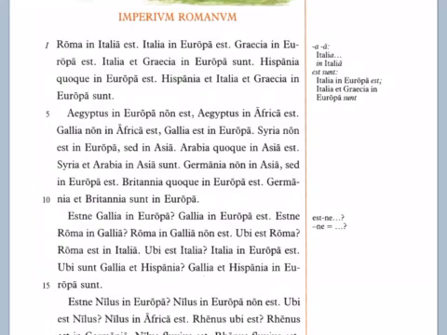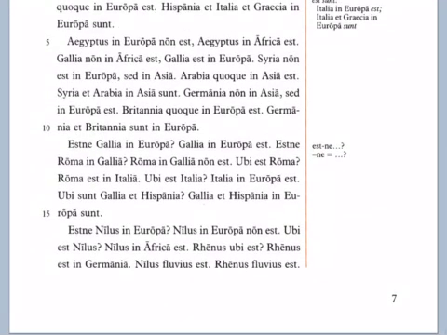Ubi est Italia? Where is Italy? Italia in Europa est. Italy is in Europe. Ubi sunt Gallia et Hispania? Where are Gaul and Spain? Gallia et Hispania in Europa sunt. Gaul and Spain are in Europe. Est ne Nilus in Europa? Is the Nile in Europe? Nilus in Europa non est.